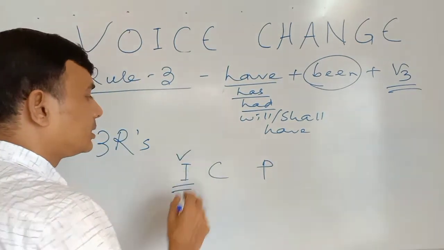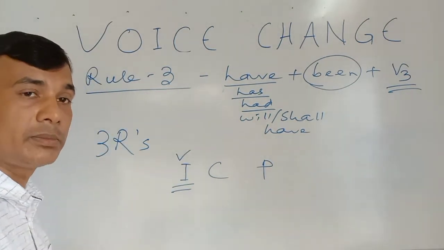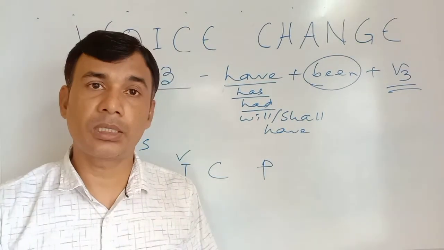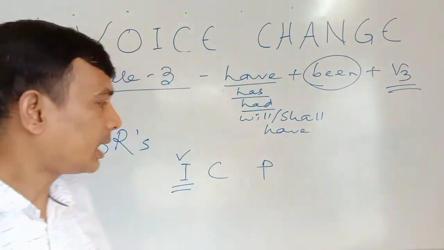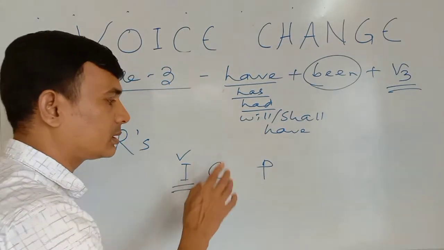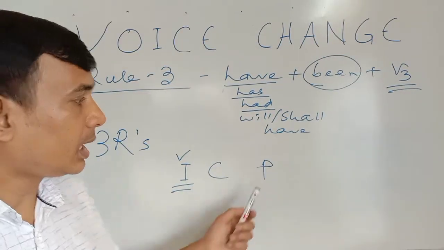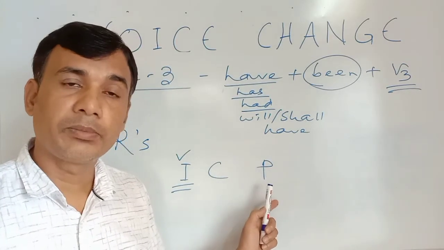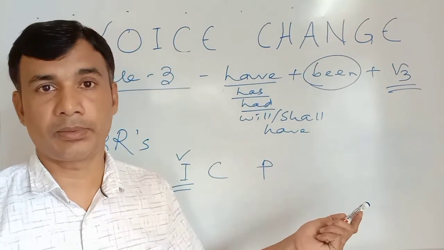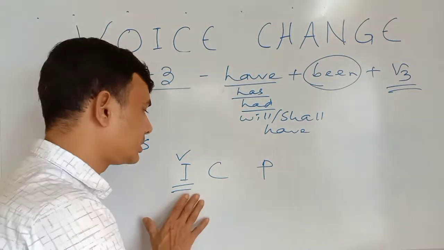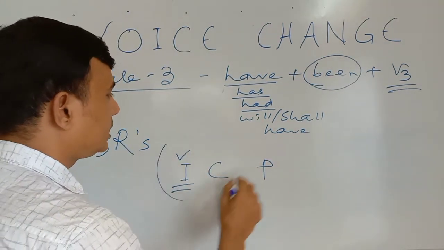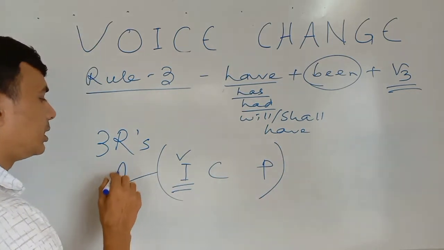This is indefinite or simple: simple present, simple future, simple past. At the same time, present continuous and past continuous. And then we have come to know present perfect, past perfect and future perfect. All these are the ICP, that is, the 3 rules in voice change.